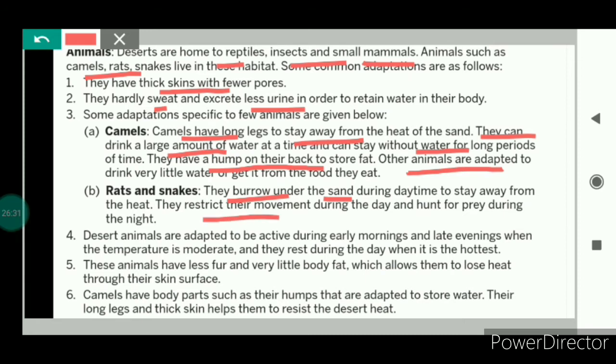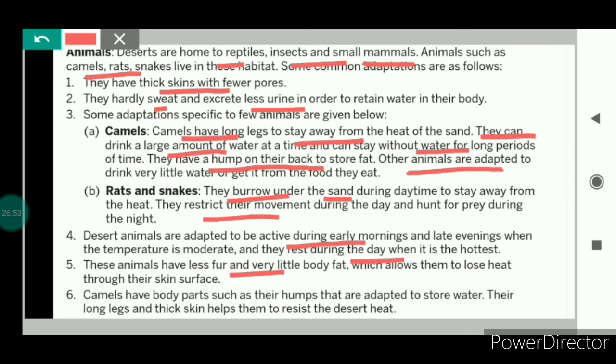And they hunt their prey during night. And the desert animals are adapted to be active during early mornings and late evenings, because in these times the temperature is moderate, neither very hot nor very cold. So they rest during the day when it is the hottest.